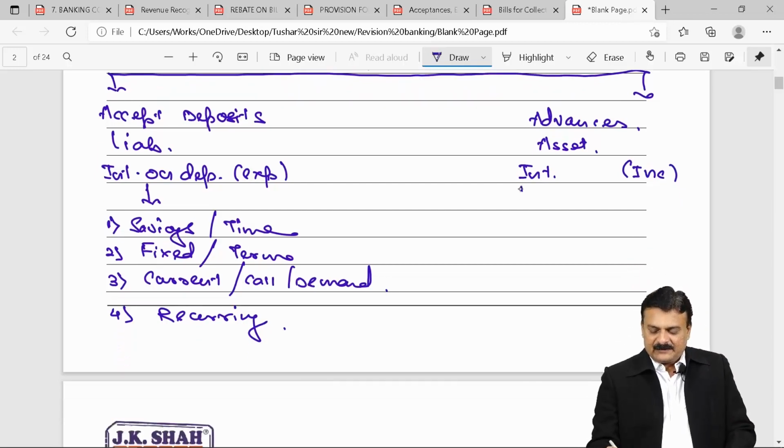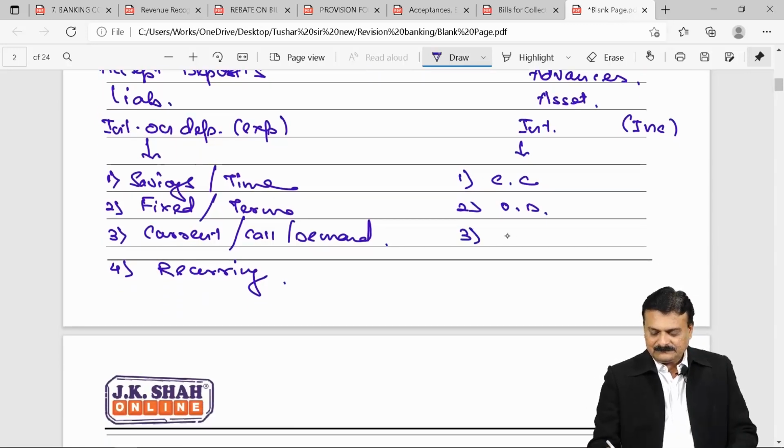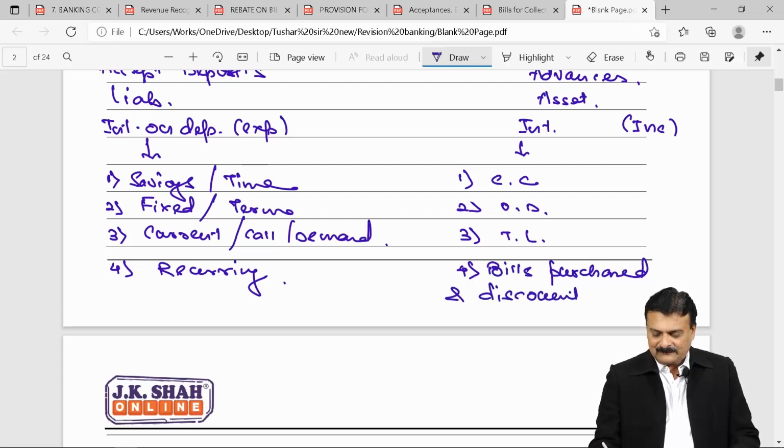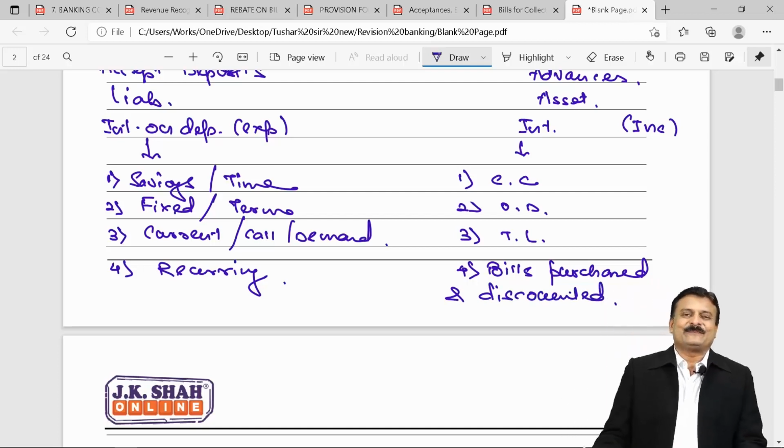What are advances? There are also four types, students. Number one, cash credit, overdraft, term loans. On these three, your bank will get interest. And the fourth one is bill discounting, that is bills purchased and discounted by your bank.